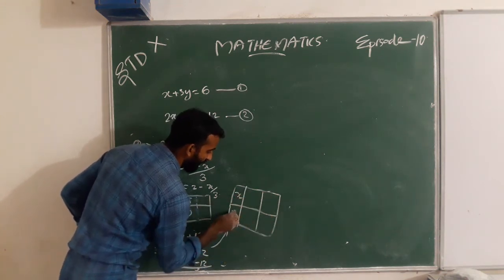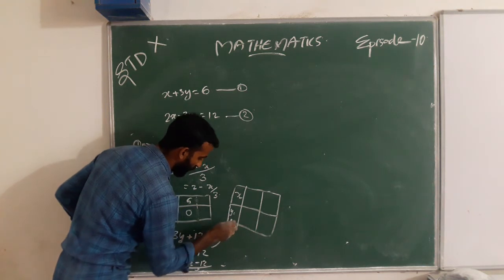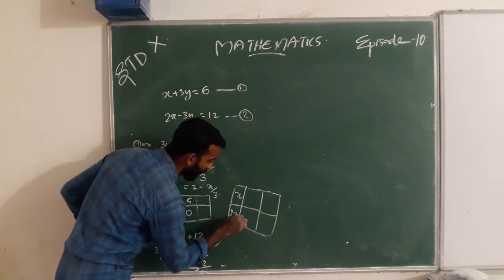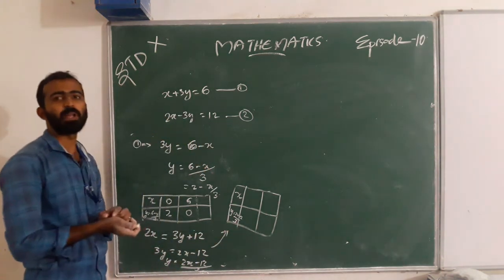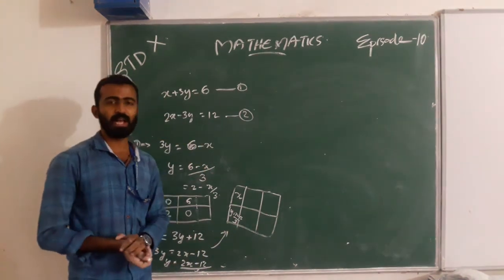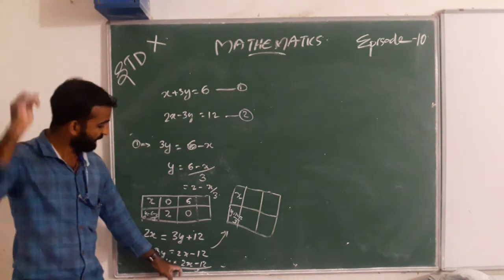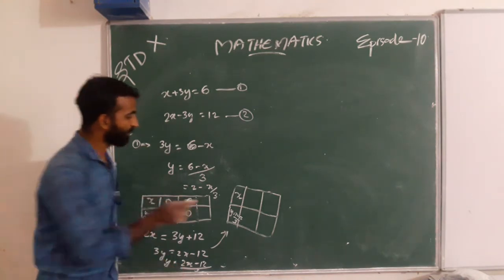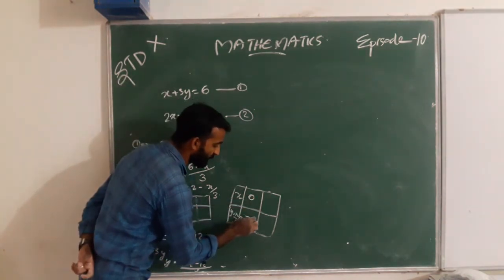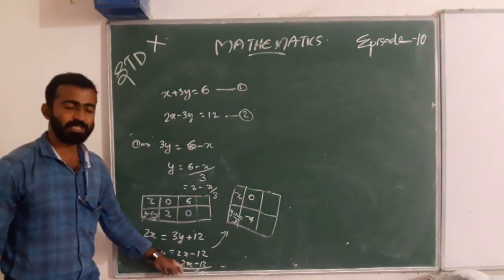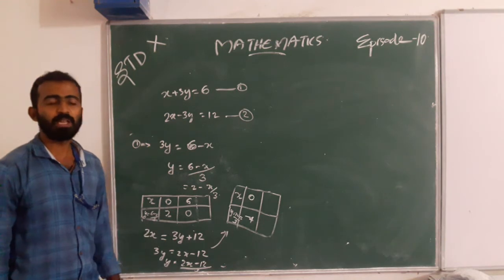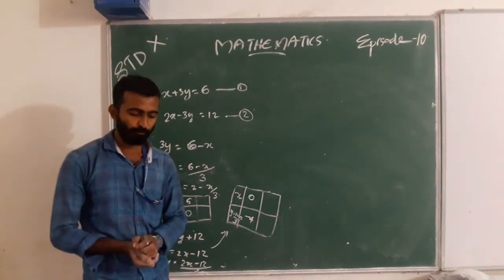Here y equals (2x minus 12) by 3. When we take x as 0, we get minus 12 by 3, and the answer is minus 4.